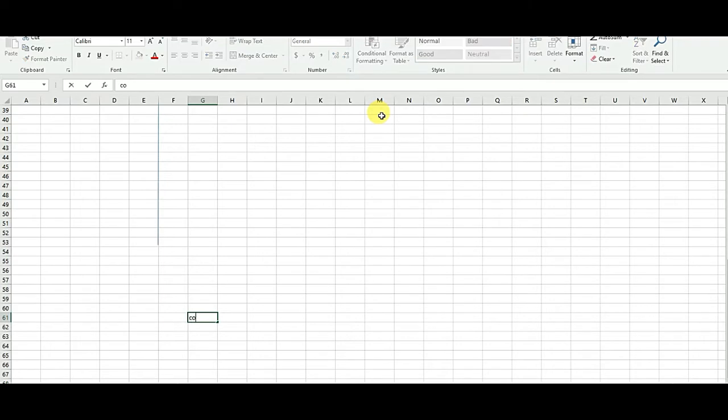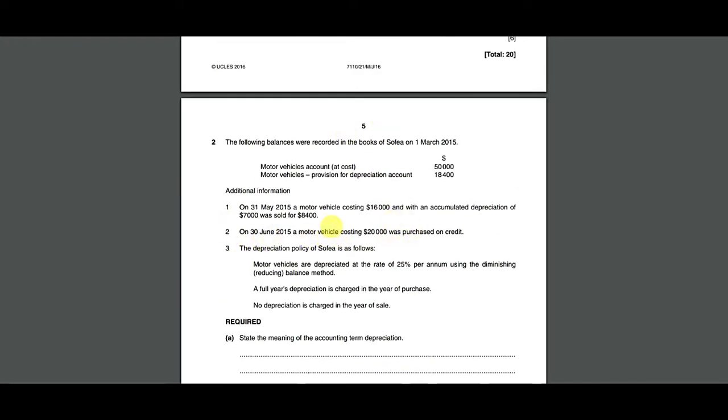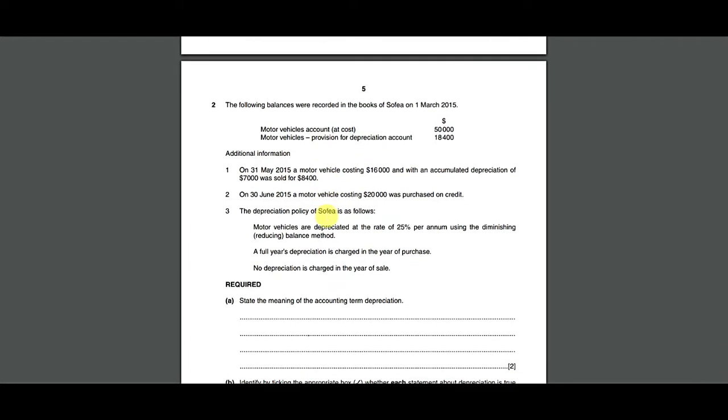We have machinery of 20,000 which has been bought in the middle of the year. As you can see here, this is the machinery which was purchased for 20,000 on 30th June 2015. The depreciation policy is a full year's depreciation in the year of purchase, and no depreciation in the year of sale. Since it says full year in the year of purchase, we will not consider the number of months it is used; we will apply the percentage for the whole year.